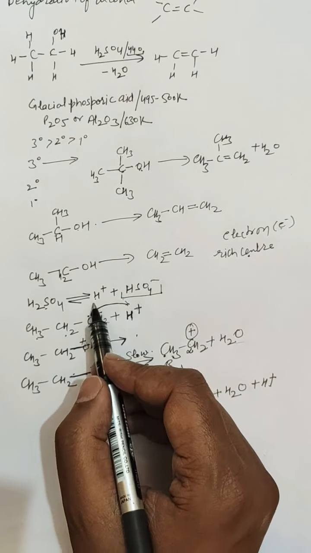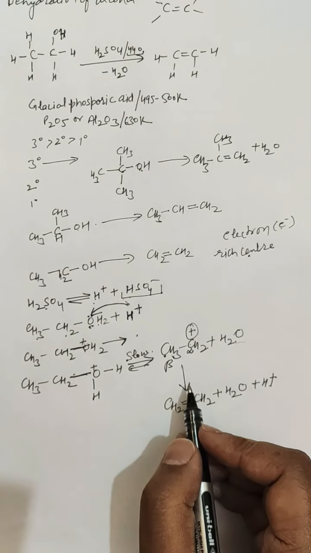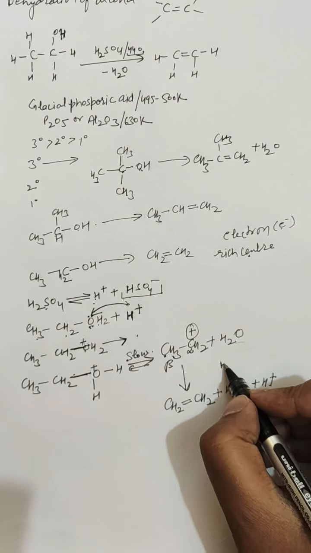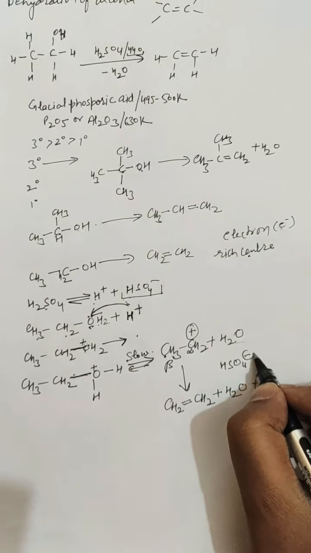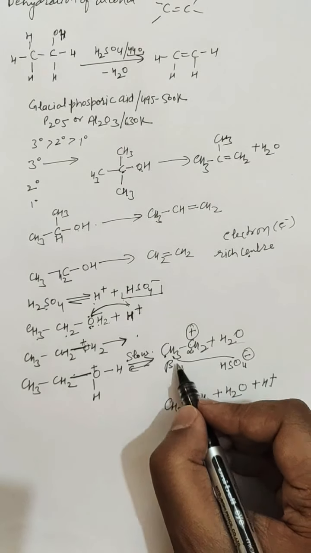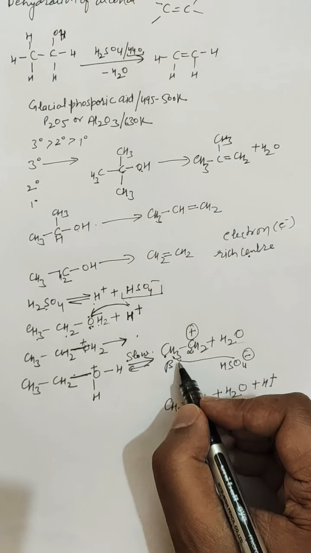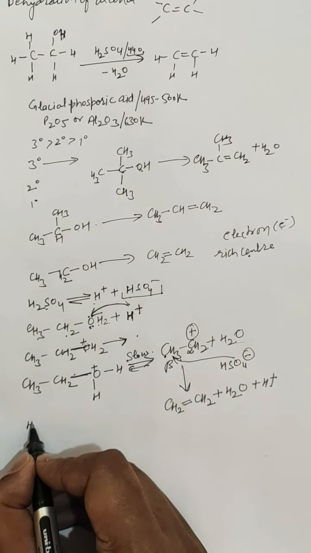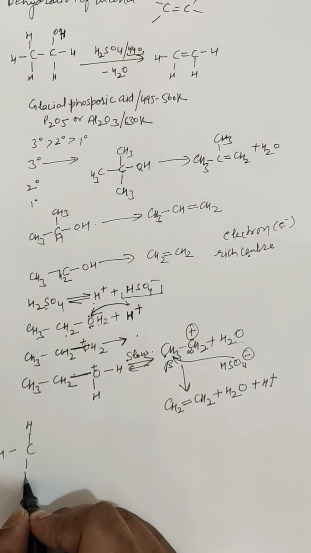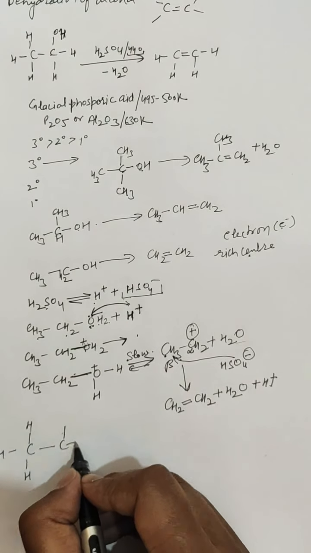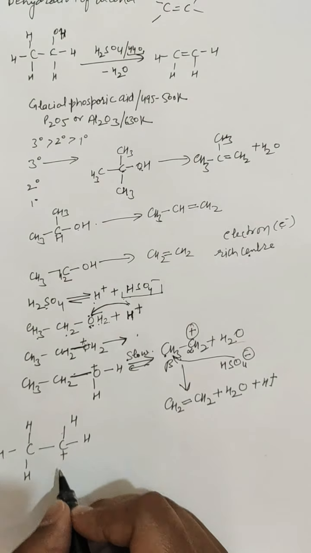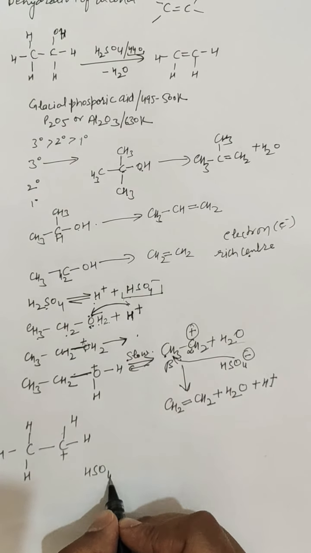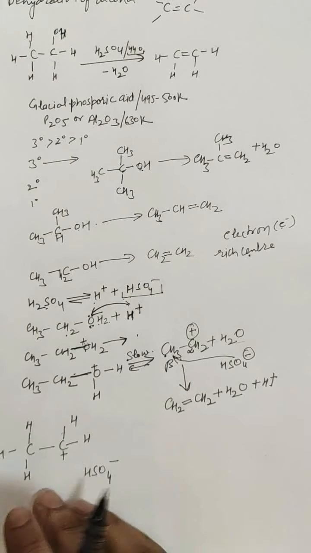Here you can see that this is a reversible reaction. You can write that HSO4 negative will remove a proton from here. In detail, there are 3 hydrogens present on this beta carbon, and 2 hydrogens present on this carbocation, and there is this HSO4 negative. So this is the electron rich center.